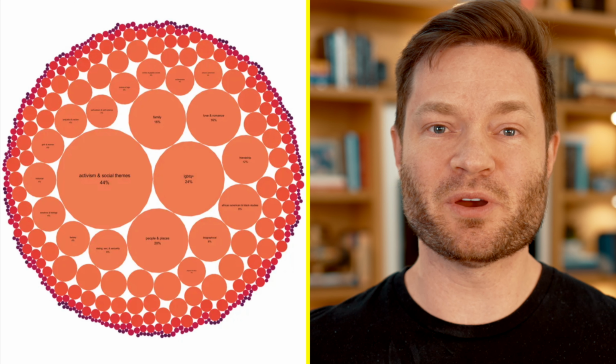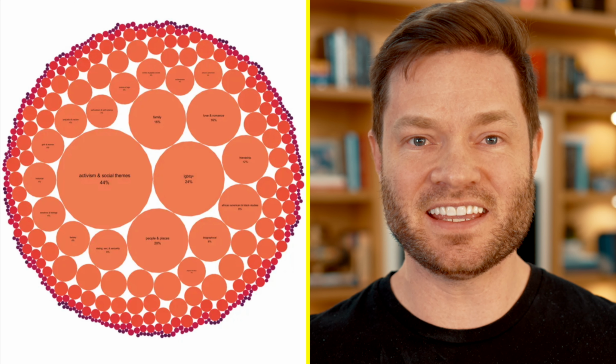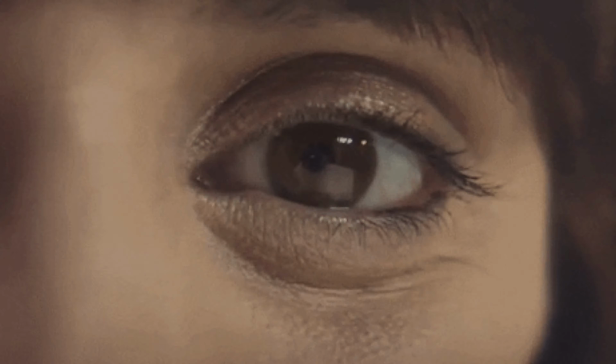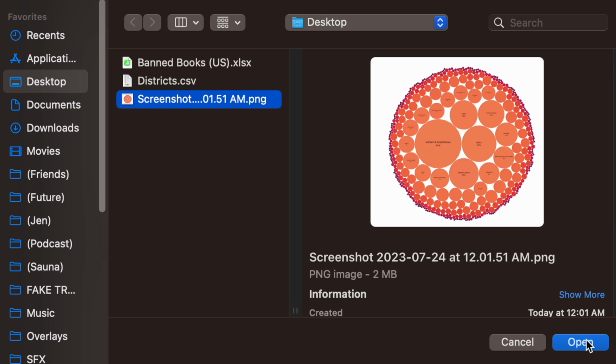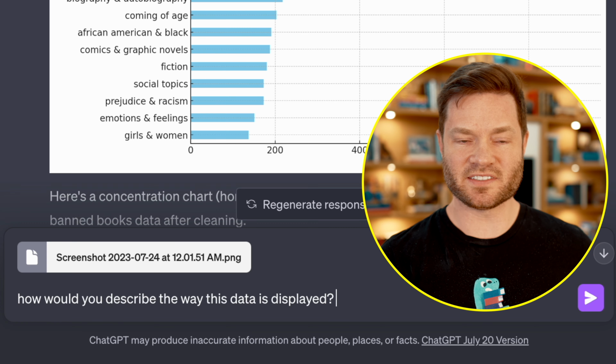You know what I just thought about we could do? Why don't we try uploading this and say, can you tell me what kind of a chart this is? Maybe it can use computer vision on it. Okay, so let's upload a screenshot of it. So how would you describe the way this data is displayed?